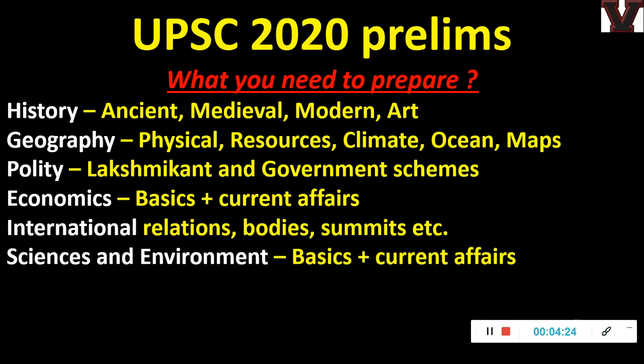Then science and environment, you don't need to do the NCERTs, because questions are coming from current affairs. Any invention, or the 5G technology, or last year augmented reality, virtual reality. These are the things which UPSC is picking up and asking. Or maybe 2 years back it was cryptocurrency, bitcoins. These are things which repeatedly come in the news, so UPSC will ask some basic things about that. If you are following current affairs, it's very easy to do.